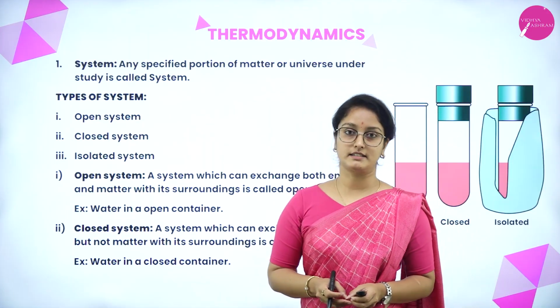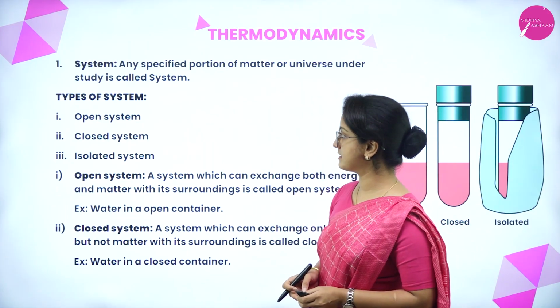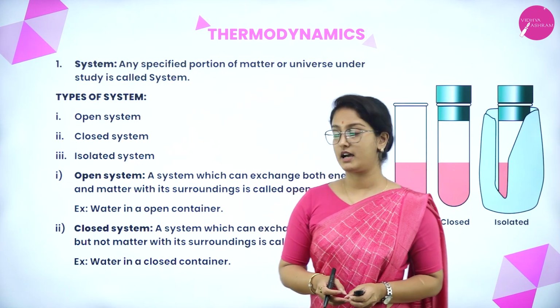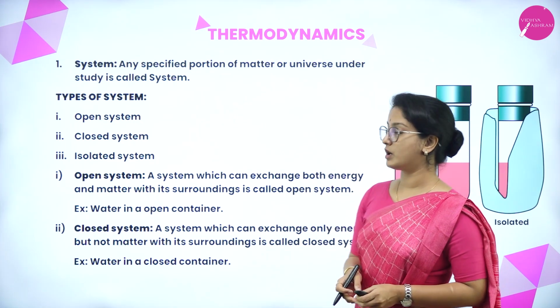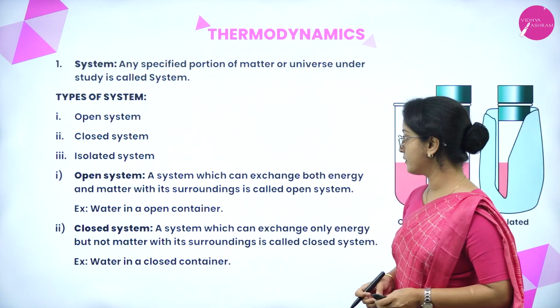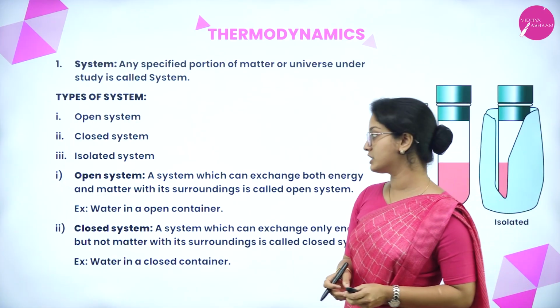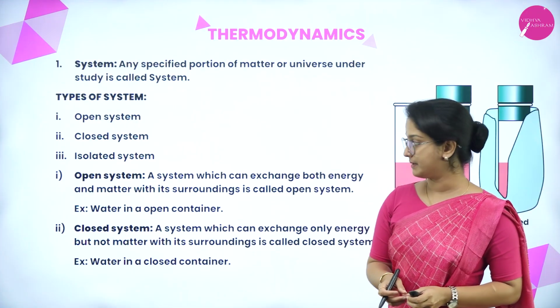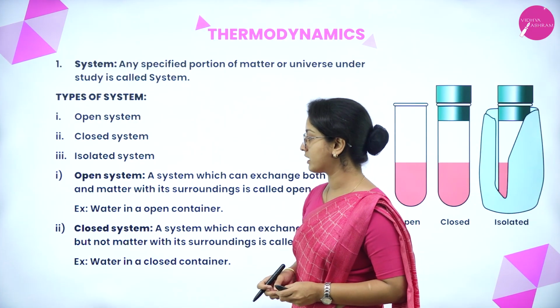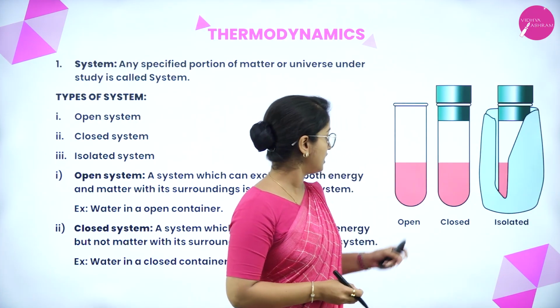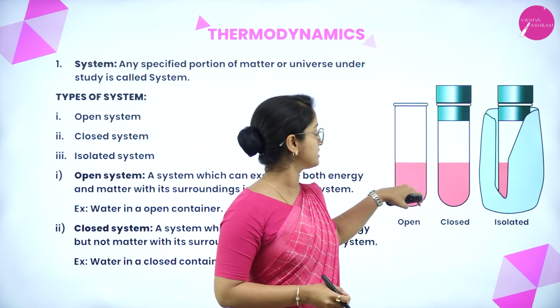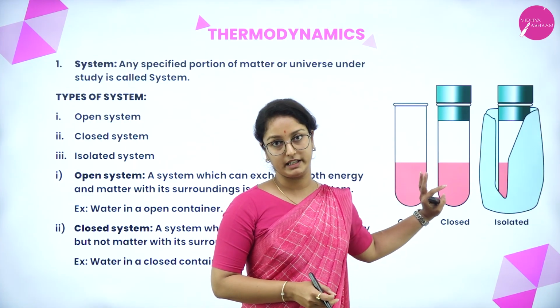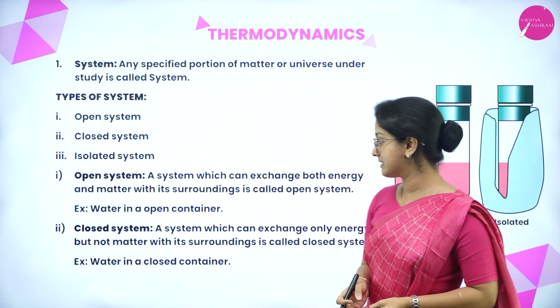So basically there are three types under the system, that is open system, closed system and isolated system. Under open system, a system which can exchange both energy and matter with its surrounding is called an open system. For example, water in an open container. So it's not a closed container, just water kept in a container. So that is called an open system.